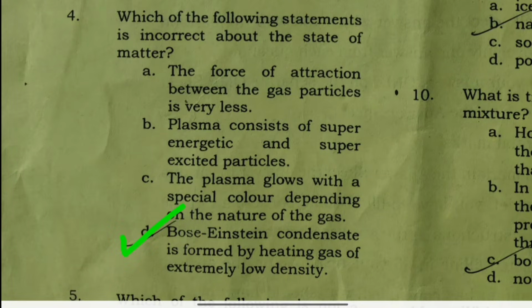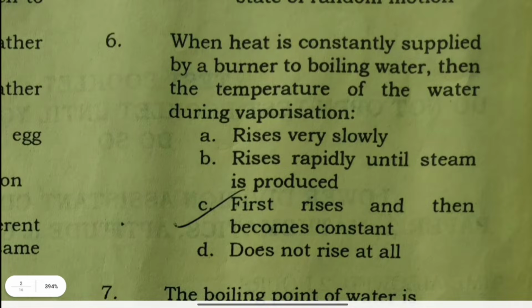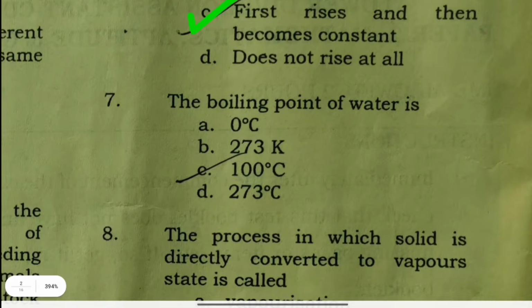Bose-Einstein condensate is formed by heating gas of extremely low density. Which of the following is not a property of gas? Gases have a definite shape. When heat is constantly supplied by a burner to boiling water, the temperature of the water during vaporization first rises and then becomes constant. The boiling point of water is 100 degrees Celsius.